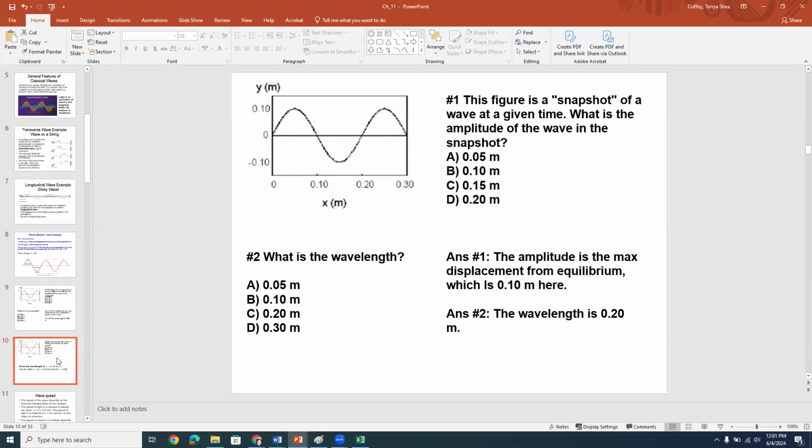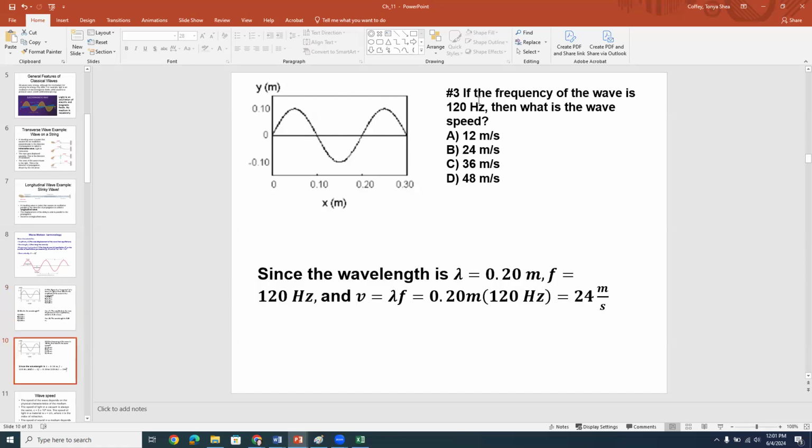All right, now next, number 3, if the frequency of the wave is 120 hertz, then what's the wave speed? Okay, well, in the previous problem, number 2, we figured out the wavelength of the wave, which was 0.2 meters. So now we can say the frequency of the wave is 120 hertz, f equals 120. And then we can use our equation v equals lambda f and multiply 0.2 meters times 120 hertz, and we get the speed of the wave, which is 24 meters per second. All right.